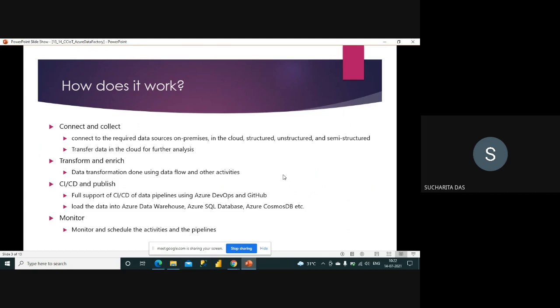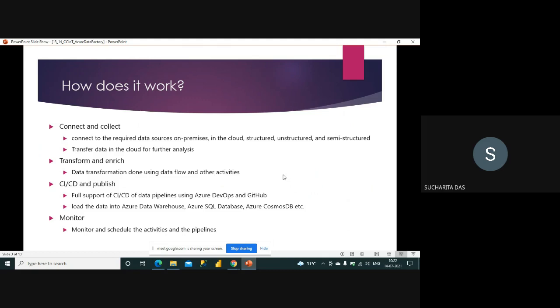So I will try to give you the idea. I will try to make you familiar with the most important concepts that you should know, so that you can go ahead and start creating your data factory. Okay. So how does it work? There are many types of work it does. So we just mention broadly.